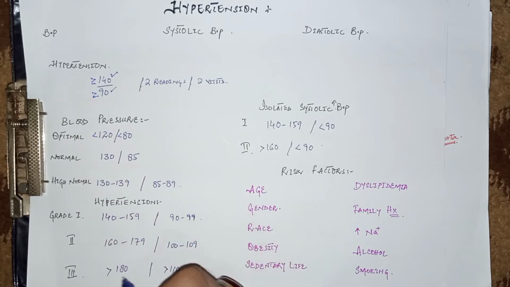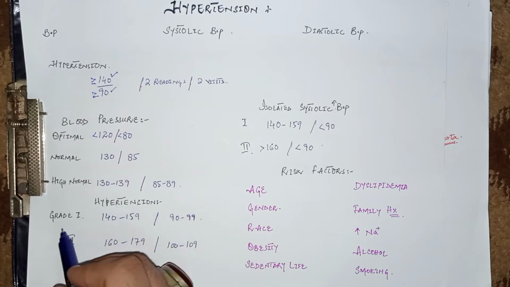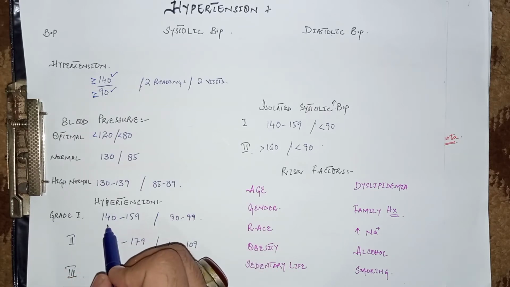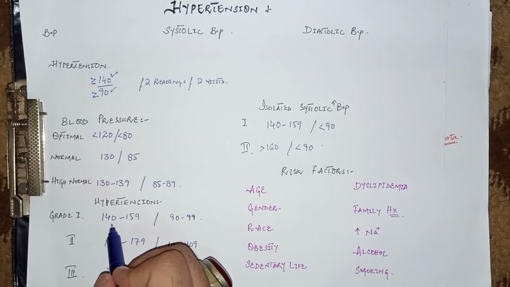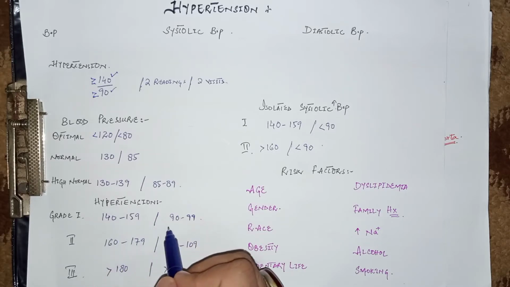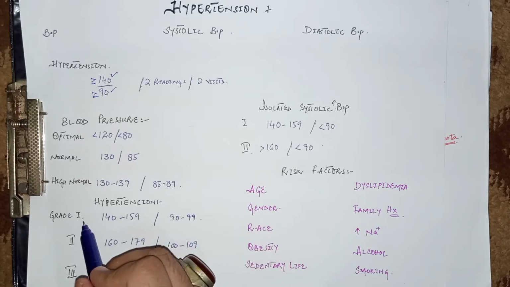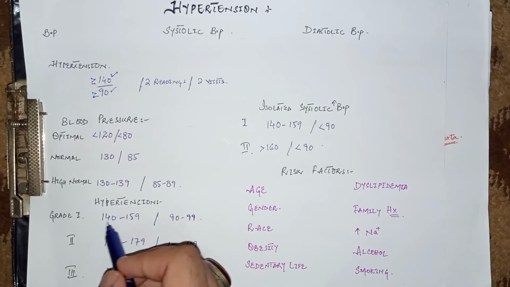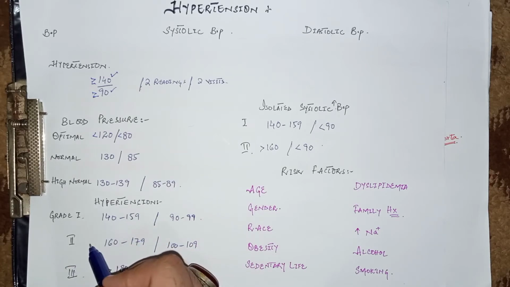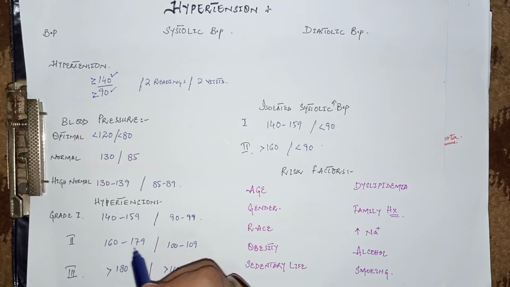Now come to the categories, or grades, of hypertension. Grade 1 or mild hypertension is when the systolic blood pressure is from 140 to 159 and the diastolic blood pressure is from 90 to 99 millimeter of mercury. Now come to the next, that is grade 2 or moderate hypertension: systolic from 160 to 179 millimeter of mercury and diastolic from 100 to 109 millimeter of mercury. Grade 3 or very severe hypertension is when the systolic blood pressure is more than 180 and the diastolic is more than 110 millimeter of mercury.